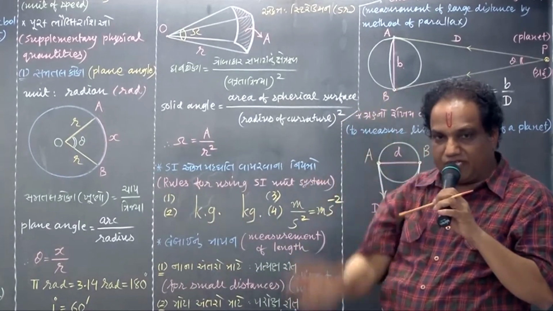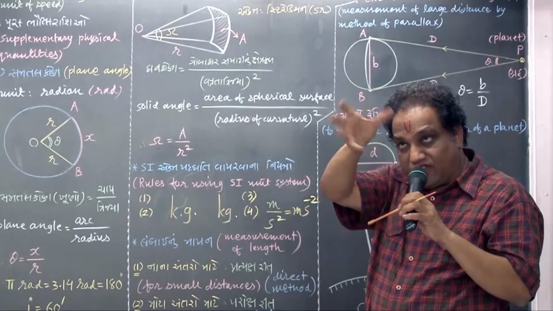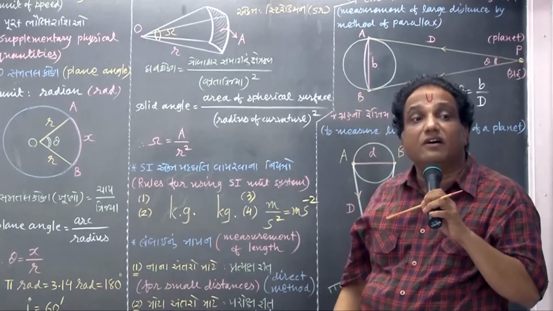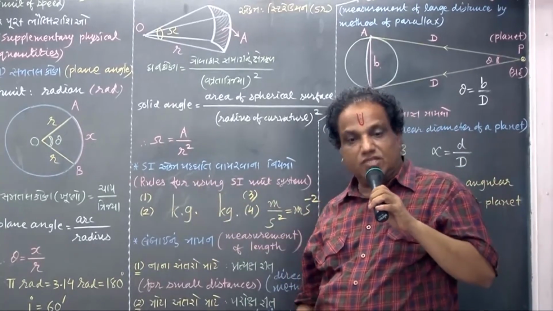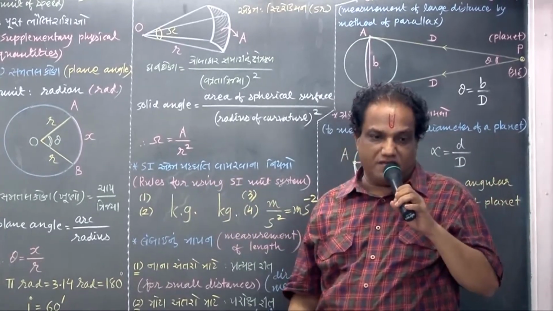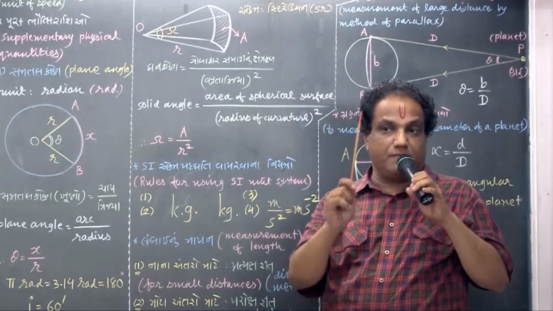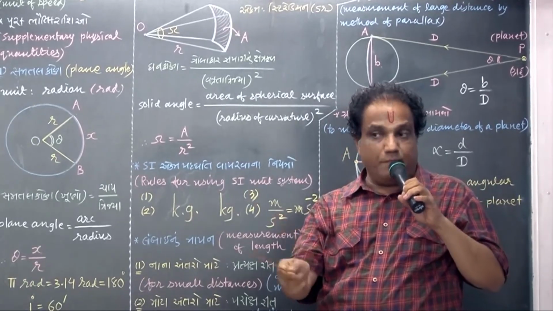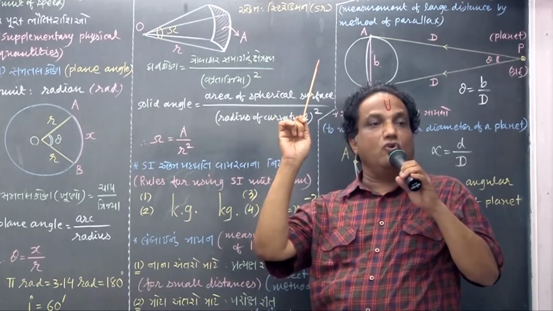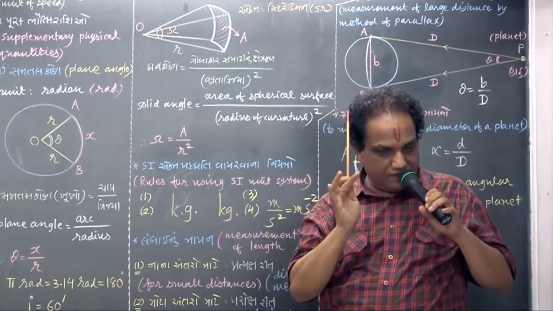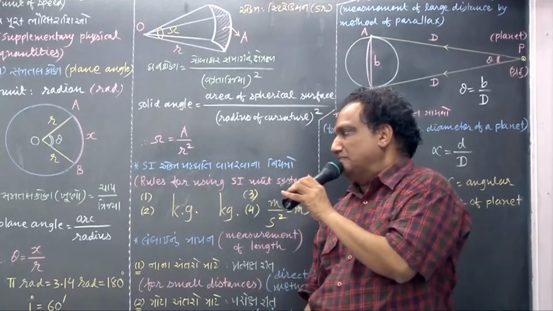For the whole sphere, what is the surface area? 4 pi r square. So 4 pi r square upon r square is 4 pi steradian. That is why the maximum plane angle is 2 pi radian and the maximum solid angle is 4 pi steradian. Got it? Fine.